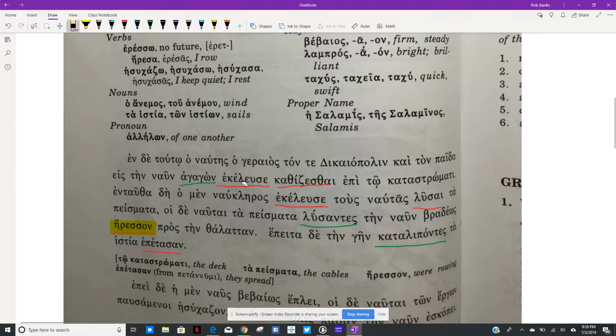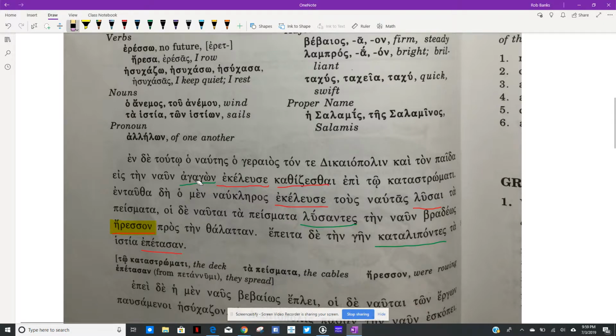Ekelise. Right? So before we get to that, we have this participle agagon. Okay, so what's the tense of that participle going to be? It's an aorist, right? Second aorist, right? How do I know? It's from ago, and we have this reduplication of the g, right? Agag, right? The extra ag sound, right? So that's aorist.